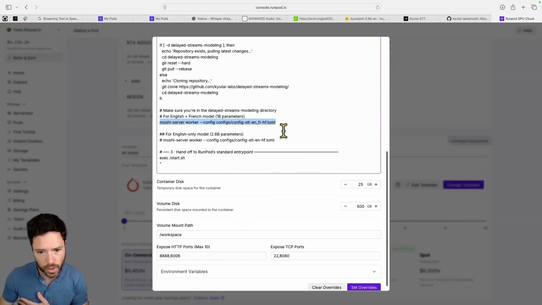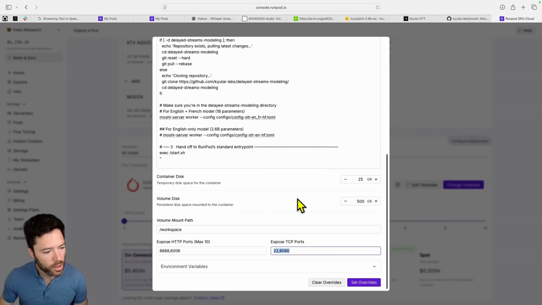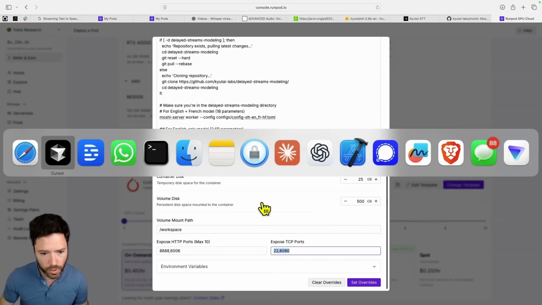So this is the smaller model that supports those two languages. And you could also start up the larger model if you want to change the commenting here. Then it will pass off to RunPod to the standard entry point. And note that you do need to expose TCP port 8080 because that is where the service is going to be running.